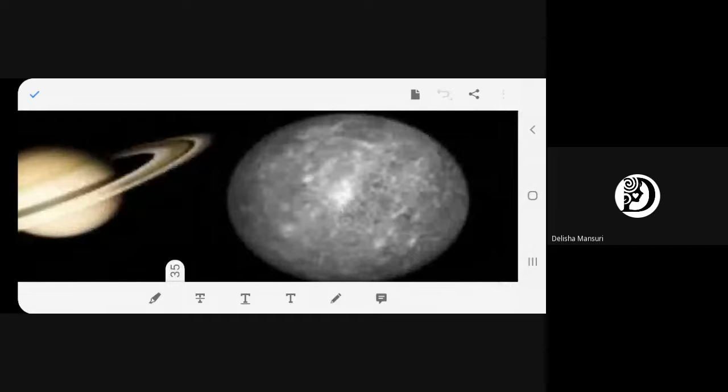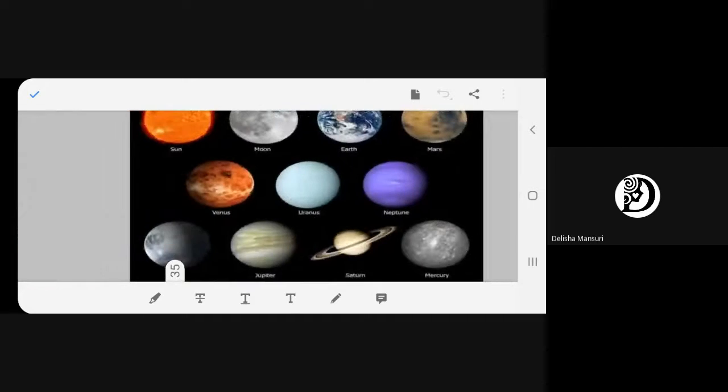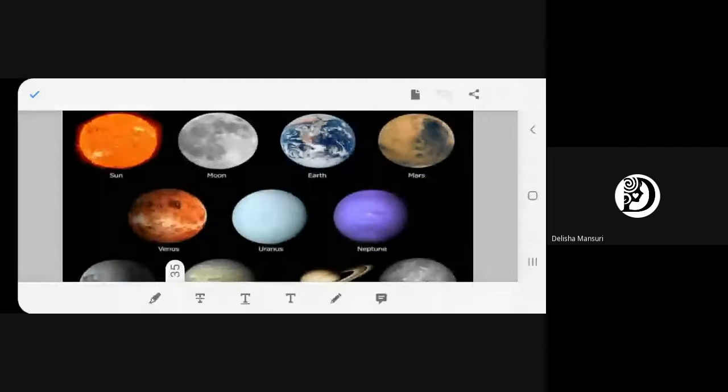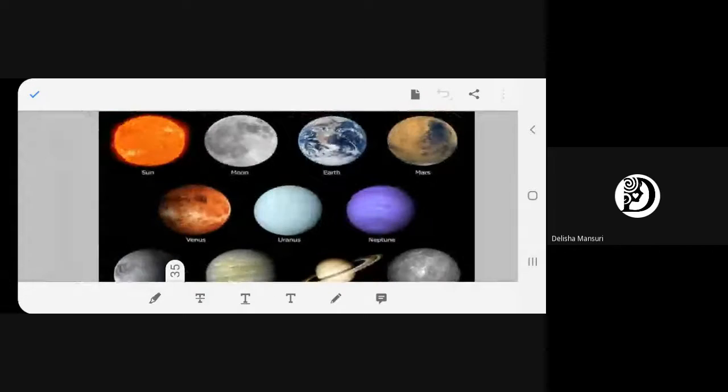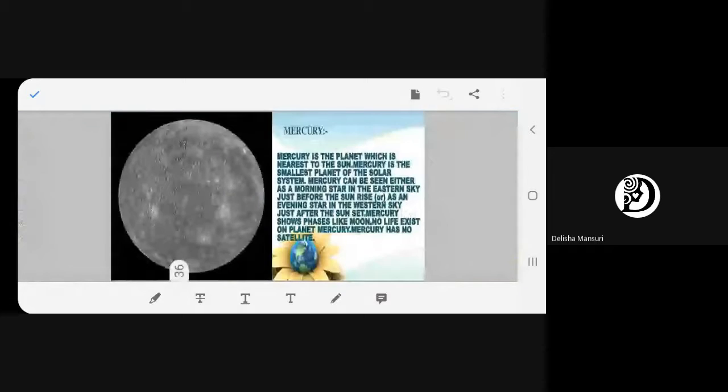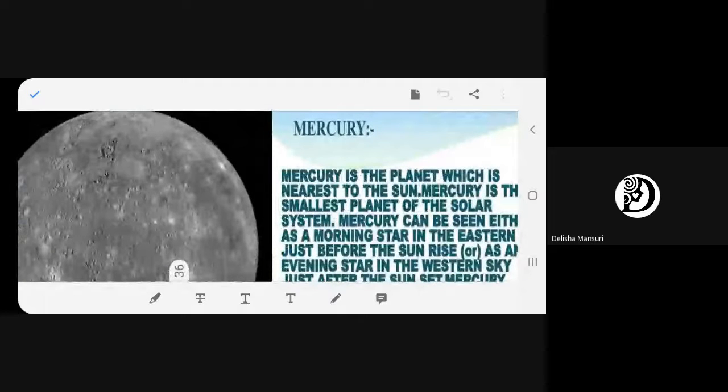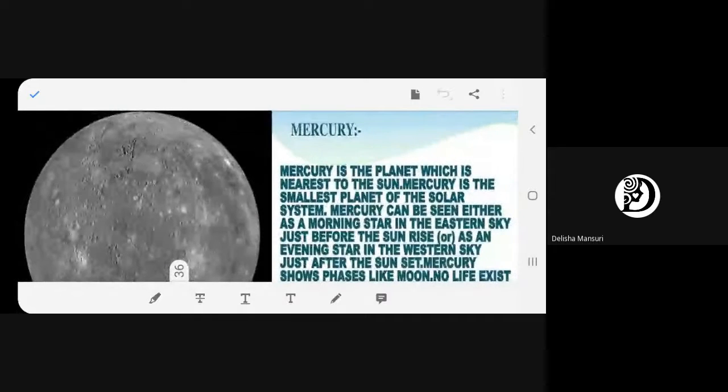See this? Understood, all of you? So how does it look like? I think you can see. This is how it all looks like. Beautiful, isn't it? Okay. Now we'll do one by one. Which is the closest planet to the Sun? It is Mercury. So now we are going to read about Mercury in detail.